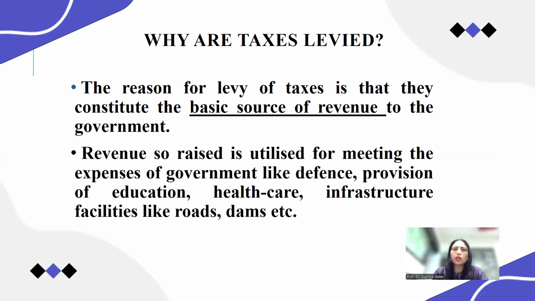Healthcare facilities are also provided out of these revenues. Infrastructure facilities like roads, dams, and bridges are also provided through the collection of the taxes. So this is why taxes are levied in India or in any country.